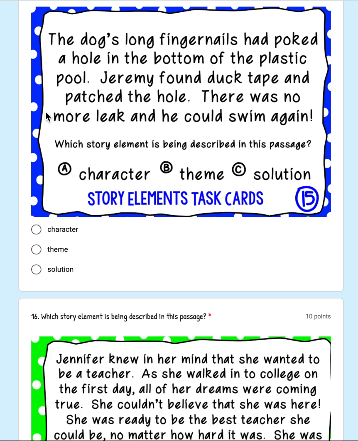Solution? How the character solved the problem. How he fixed it.